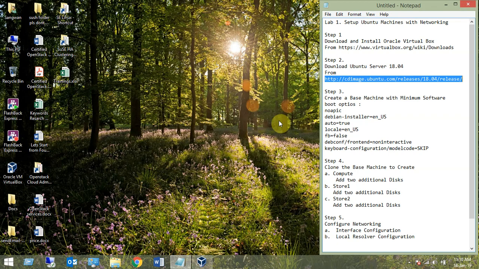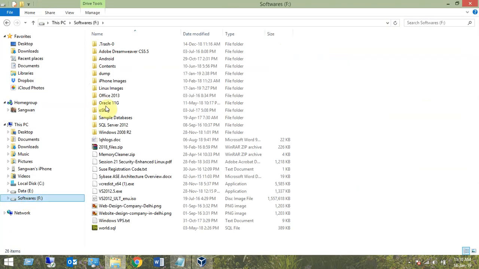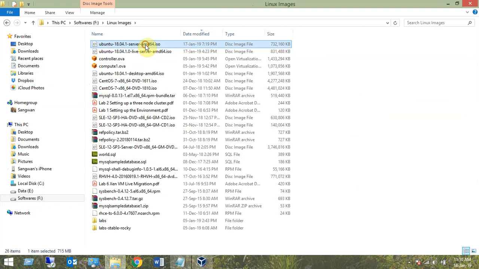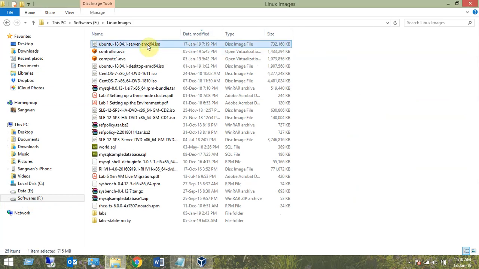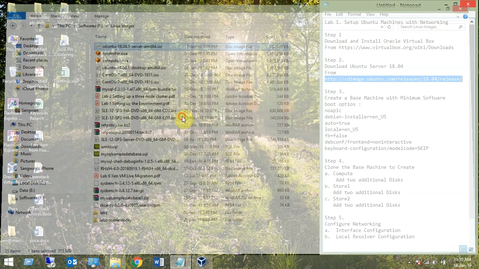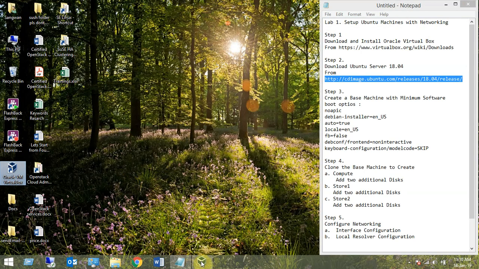Once you download, I have put this under my images folder. I placed it under this images folder because I'm going to use these images here. So this is my image downloaded. Earlier I downloaded this live server also, that's no more required. So this is what we need to download. It's around 700 MB. Download it and put it into this folder, or anywhere of your choice. Once it is downloaded, let's create a base machine.